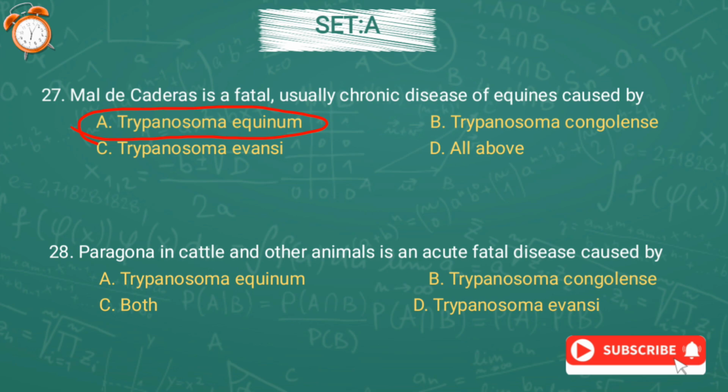Question number 28. Nagana in cattle and other animals is an acute fatal disease caused by option A, Trypanosoma equinum, option B, Trypanosoma congolense, option C, both, or option D, Trypanosoma evansi. And the correct answer is option B, Trypanosoma congolense.